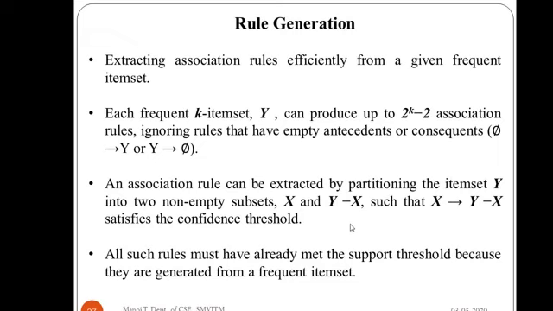Such rules have already satisfied the support threshold, so we need not worry about that.